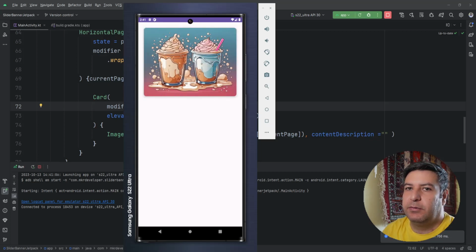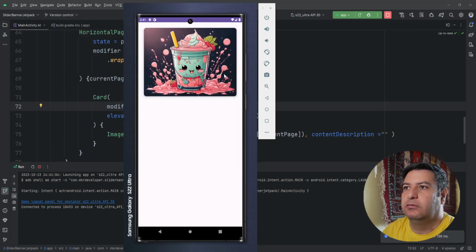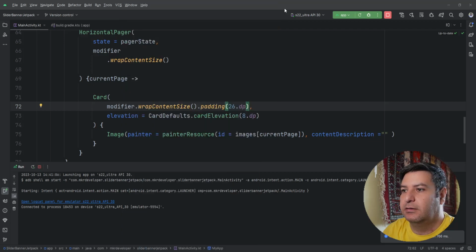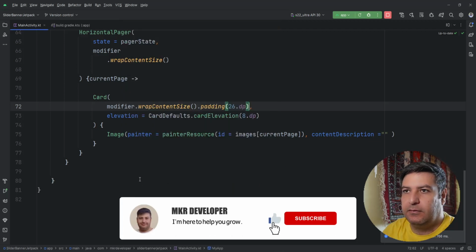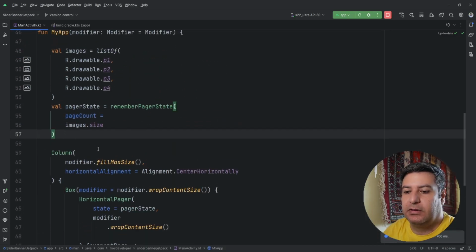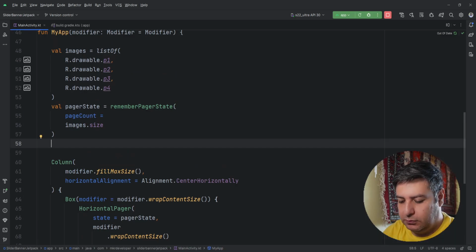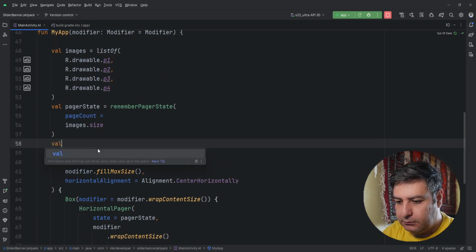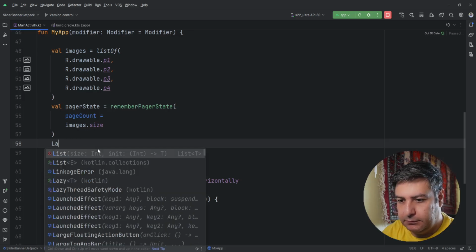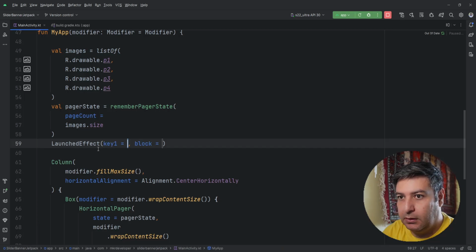Okay, let's implement the logic to make it automatically slide. Then we will continue with the rest of the material. Here on the top after this, I'm going to call a launch effect, and no need for anything here.